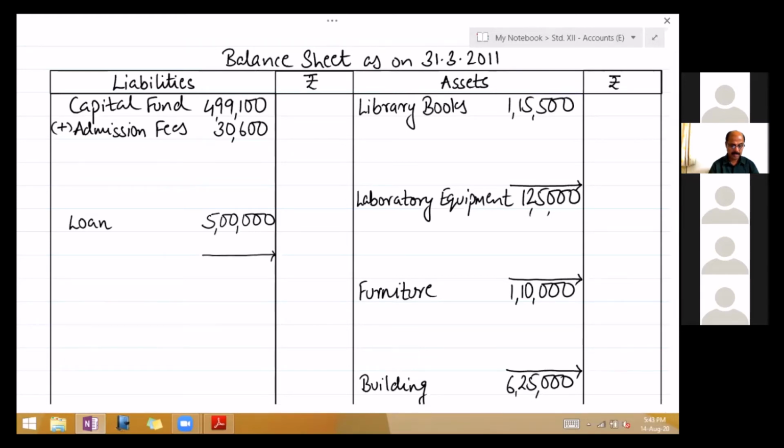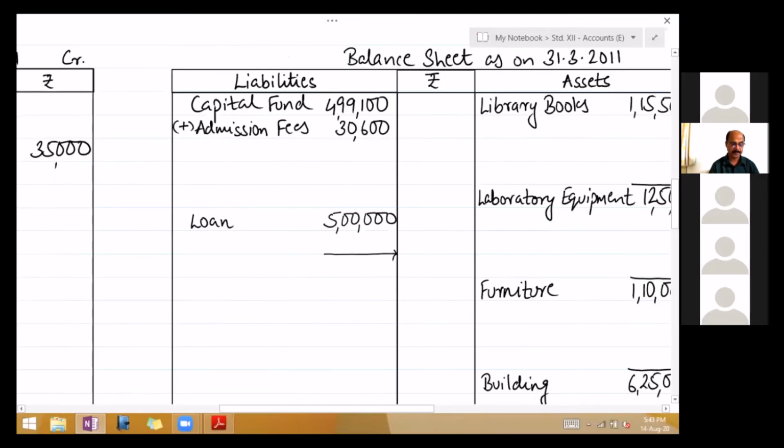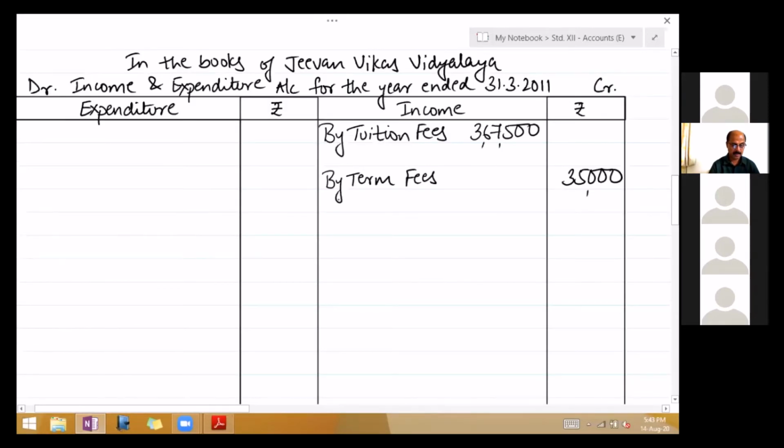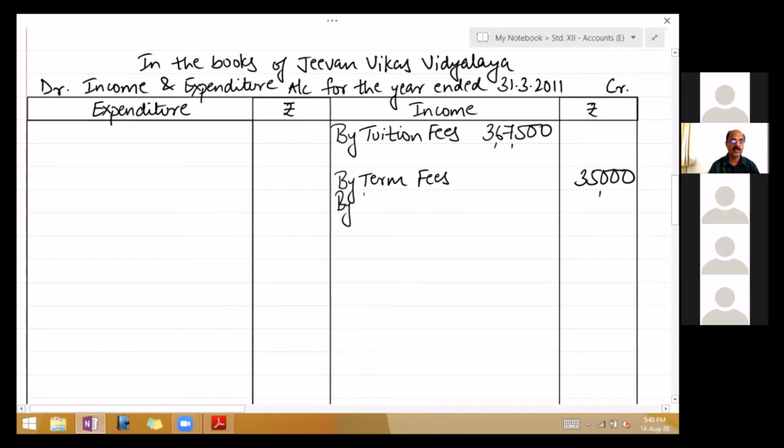Next, government grant revenue income means income. Government grant 3,50,000. And the last income is sundry receipts.